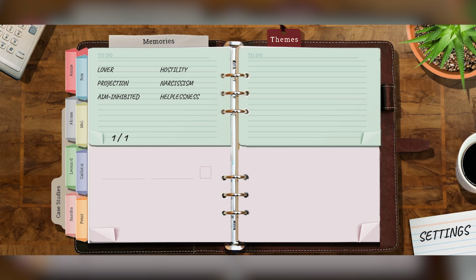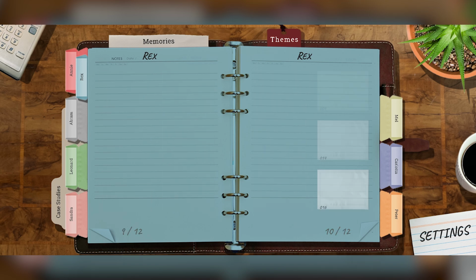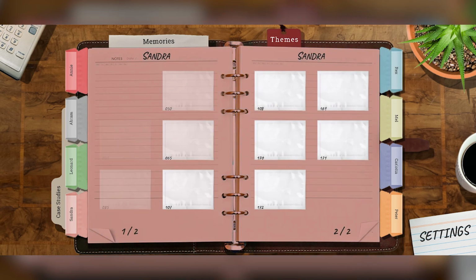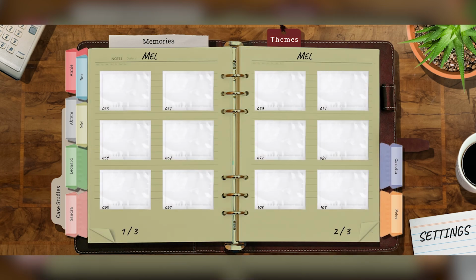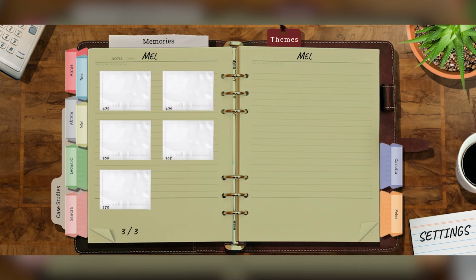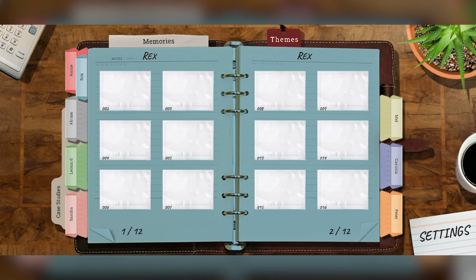When we click on these case studies on the left, we can carry on from that and go, that's interesting, let's carry on from that clip we've just seen. But if instead we see something that reminded me of someone, these 8 tabs are the 8 main characters within this chopped up film, and we can click on them. So we can click on Mel, and we see all of these memories that are yet to be uncovered for Mel. We haven't actually come across Mel yet. Rex.